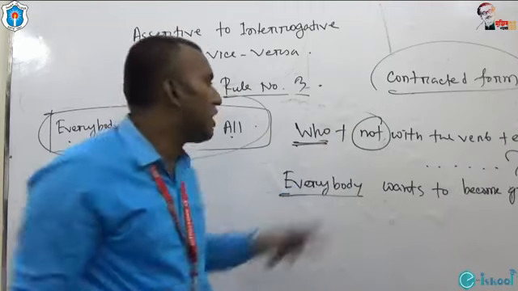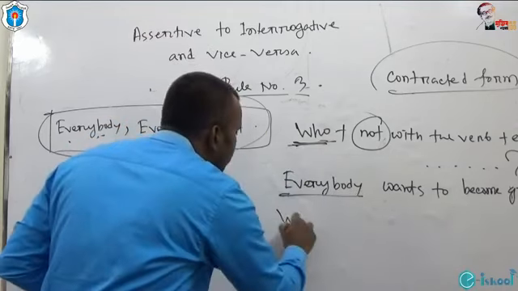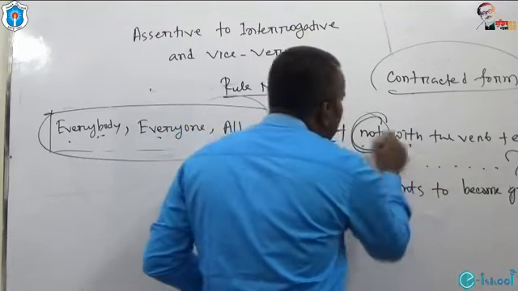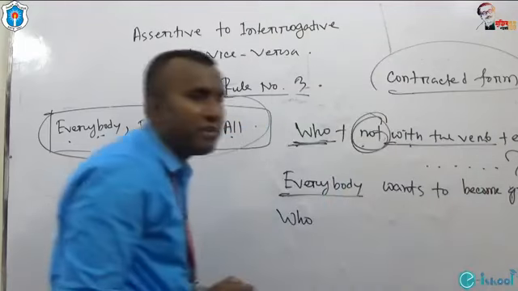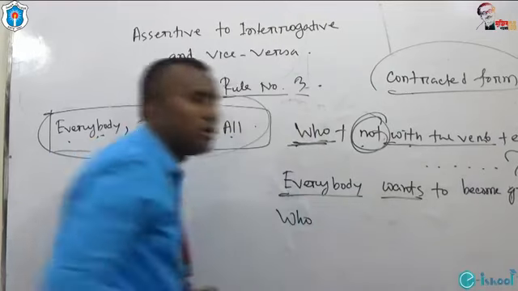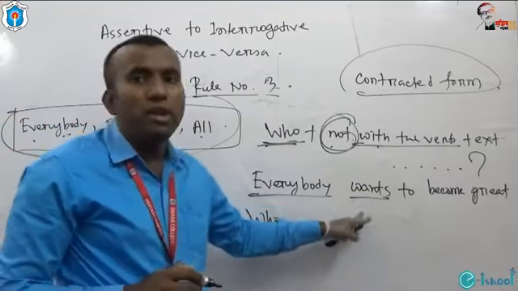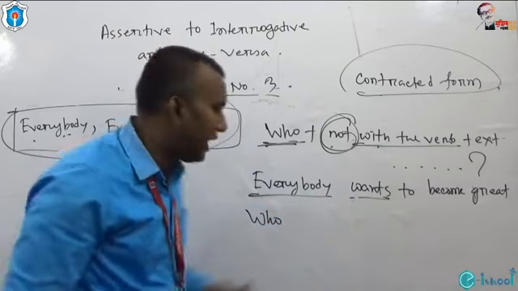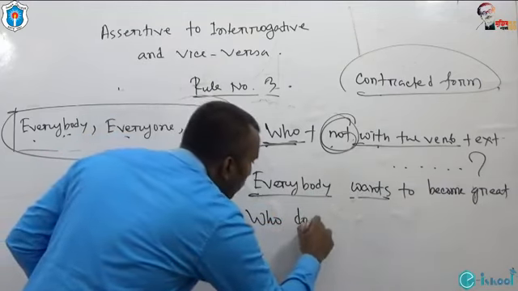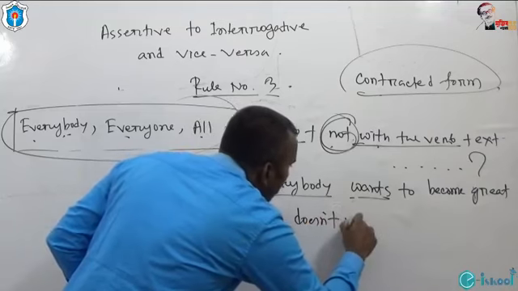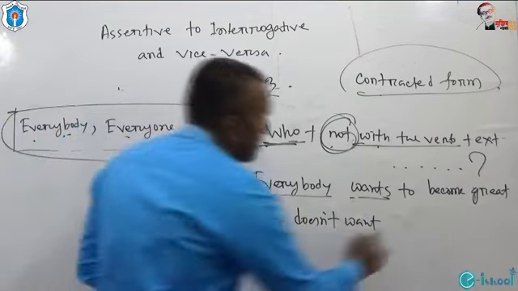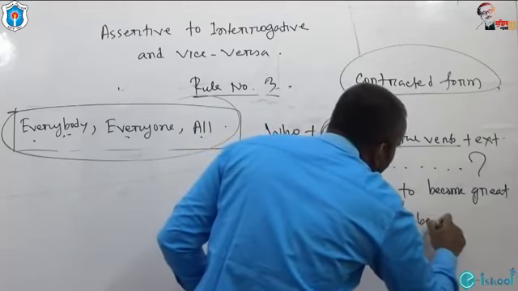We have to start with who. Then we have to use not with the verb. What is the verb here? The verb is wants. If we add not with wants, it would be: who doesn't want to become a vet?